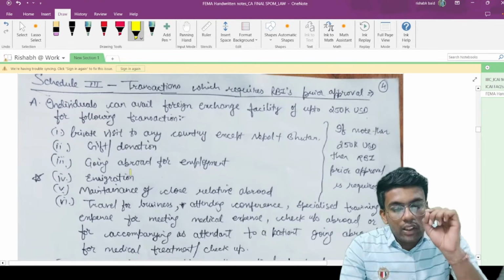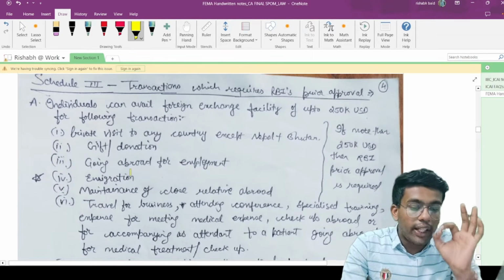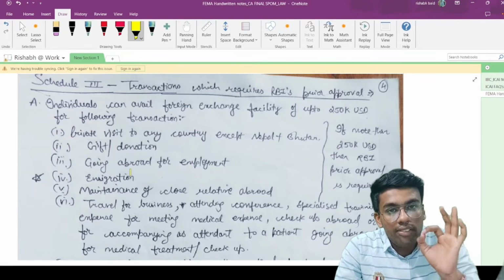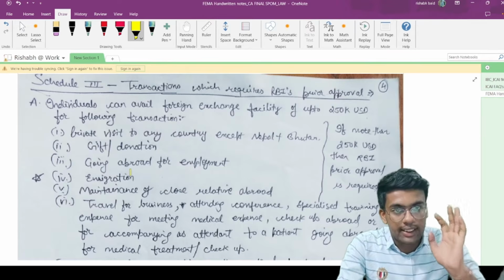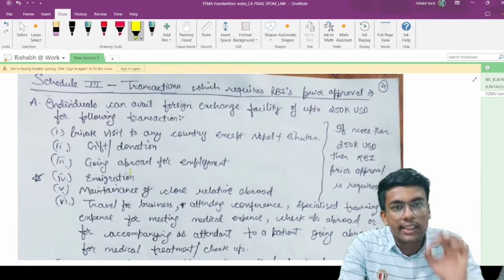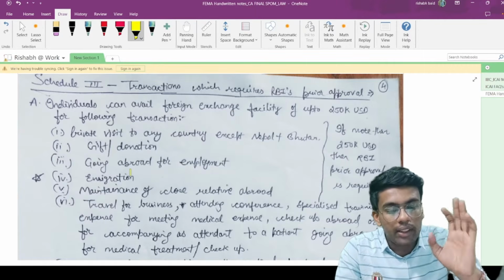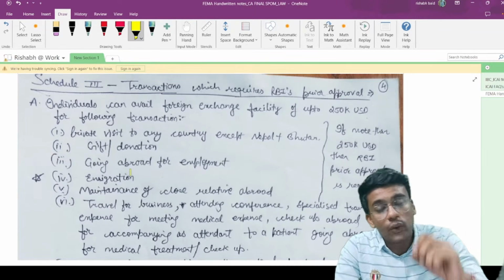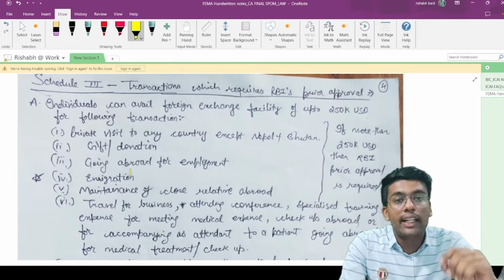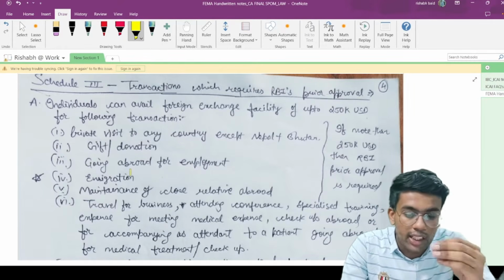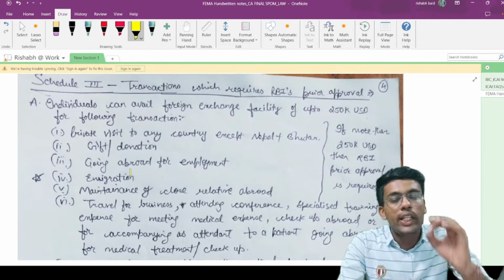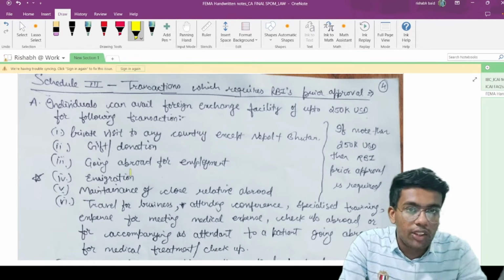Now, subsequently it talks about an individual can avail foreign exchange facility of up to $250,000 for the following transactions. That means these are the list of transactions. If you are making any of these transactions, then you have a limit of up to $250,000. But if you are remitting an amount in excess of $250,000 for any of the transactions mentioned below, then you need to take prior approval of the Reserve Bank of India.